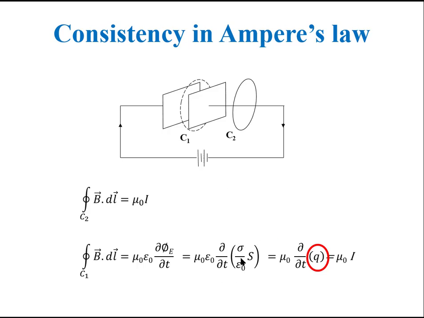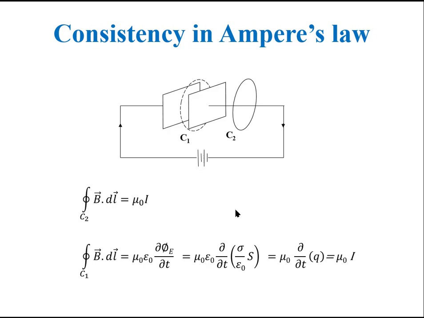So this whole equation will be mu naught times del Q over del t, or mu naught times I. This I is essentially the current drawn by the battery. So the modified Ampere's law gives the same value of magnetic field by both the loops C1 and C2.